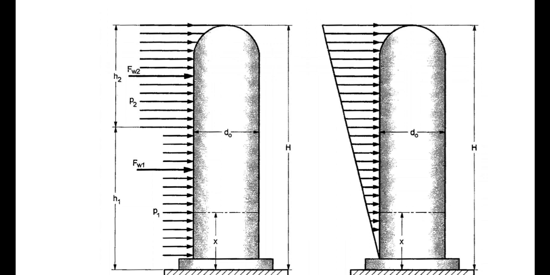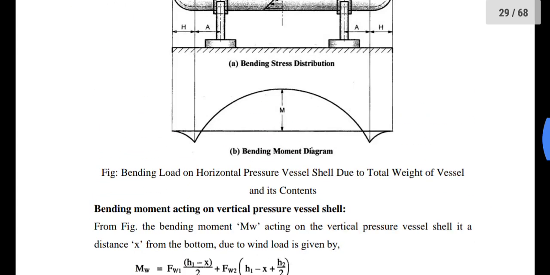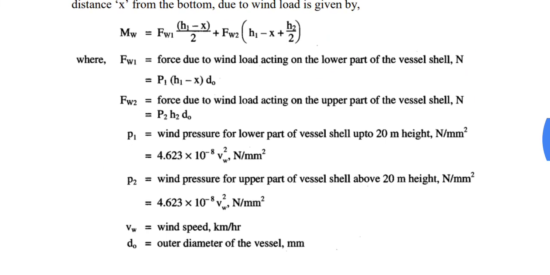So due to the pressure there is pressure force Fw1, whose value at section x is pressure P1 into that area, that is h1 minus x, into dO, the outer diameter.